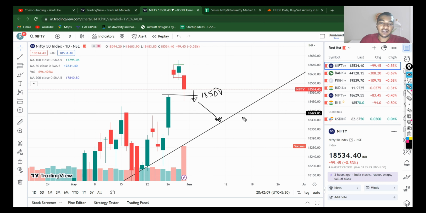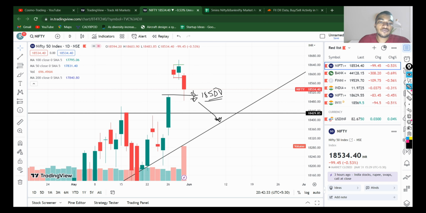If we break the weekly trend line, we don't know where we are going to stop. But I feel that even if the debt ceiling issue is a concern, we are still going to hold on the weekly trend line. But 18,500 is a very important zone for traders.